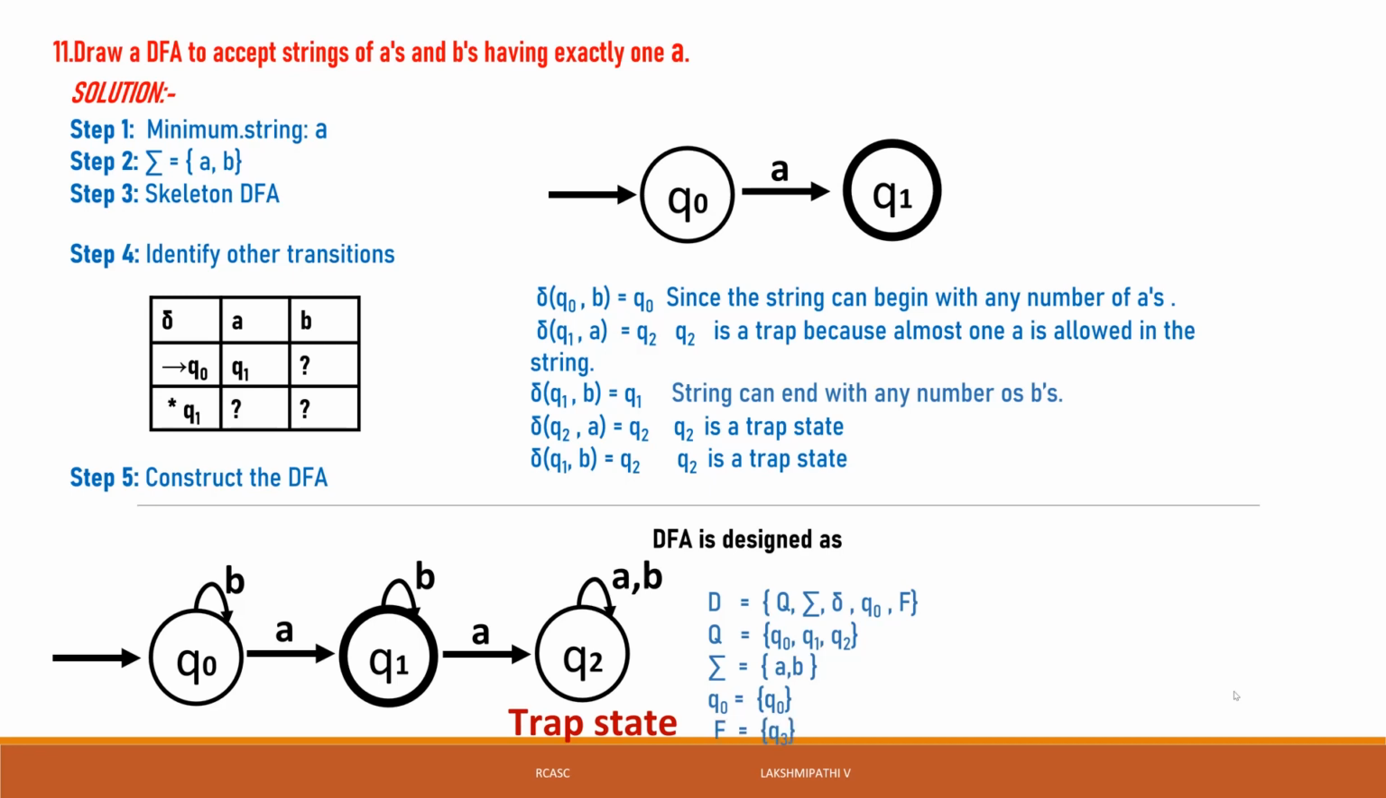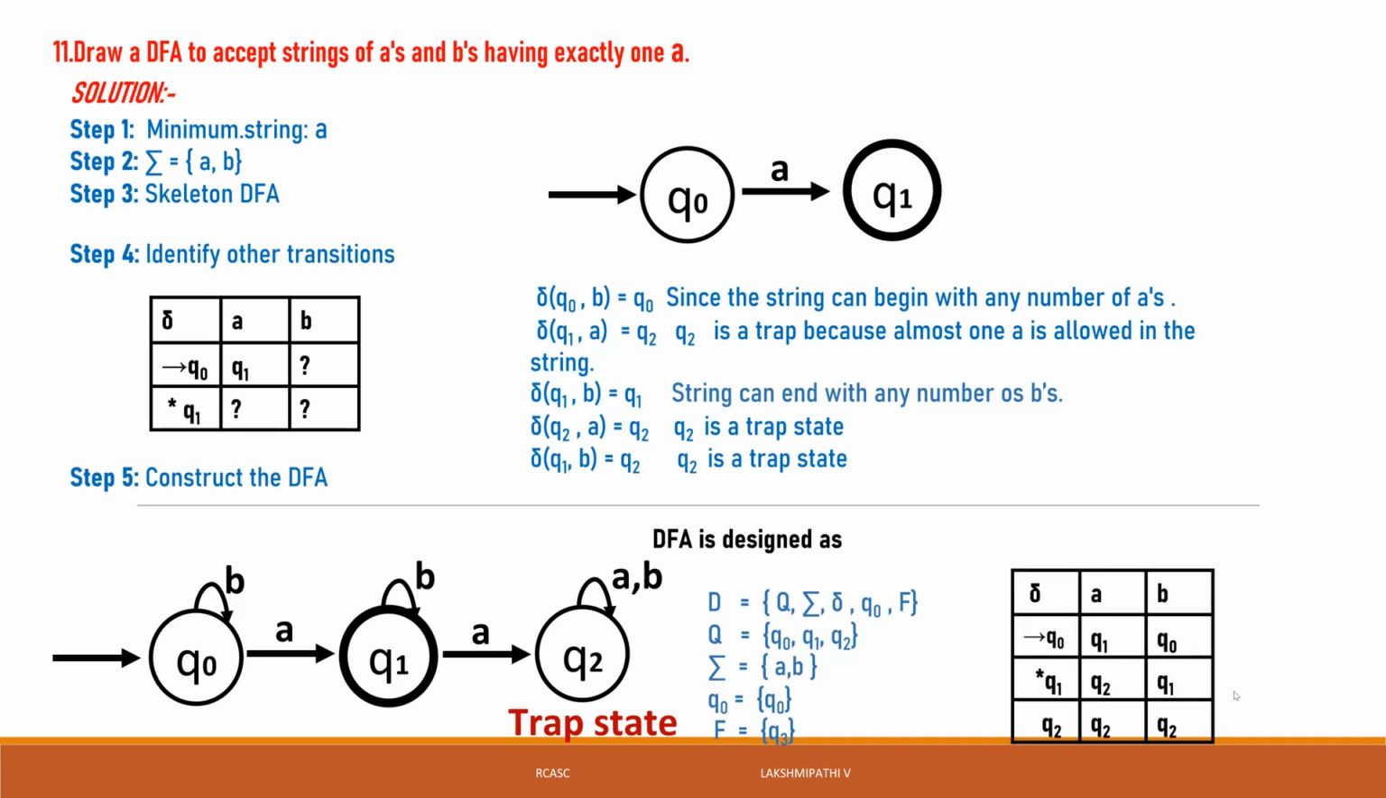F is equal to final state. Then the transition function, we can go for writing the transition function. The states are Q0, Q1, Q2, and the input symbols are A and B. Q0 of A is equal to Q1. Q0 of B is equal to Q0. Q1 of A is equal to Q2, Q1 of B is equal to Q1, Q2 of A is equal to Q2, and Q2 of B is equal to Q2.